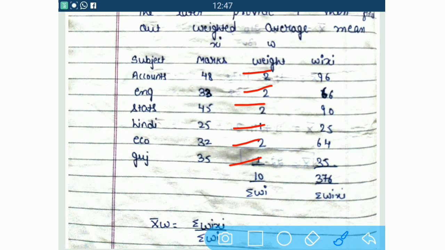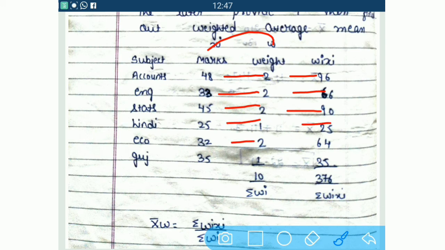Now next requirement is what? That is wi into xi. That means we have to multiply x with the w. So now multiply x with the w over here. So 48 into 2, 96, 38 into 2, then 45 into 2, 25 into 1, 32 into 2, 35 into 1.